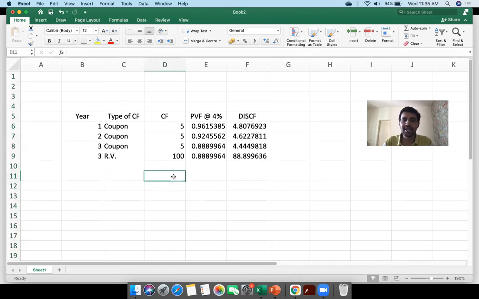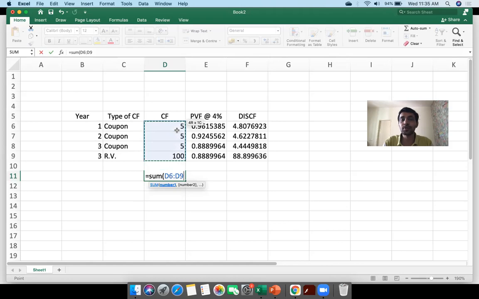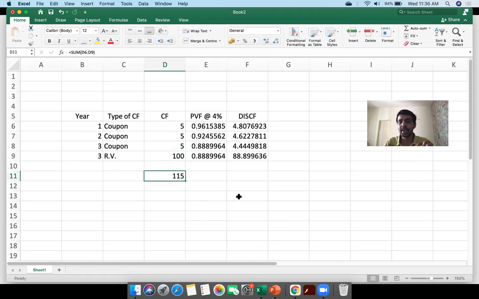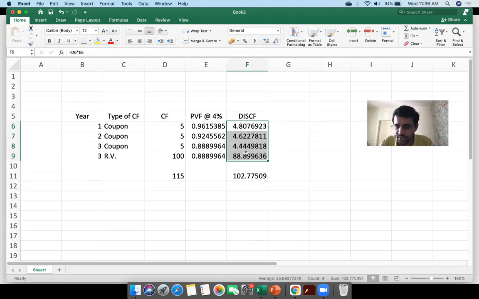It would be grossly incorrect if I actually take the sum of all the future cash flows without discounting it, okay? I should not be saying that the value of this bond is actually 115, okay? Because these cash flows are standing at different points in time. But what I'm supposed to do is take the sum of this column wherein all the cash flows are actually standing at t equal to 0, and then find the value of the bond.